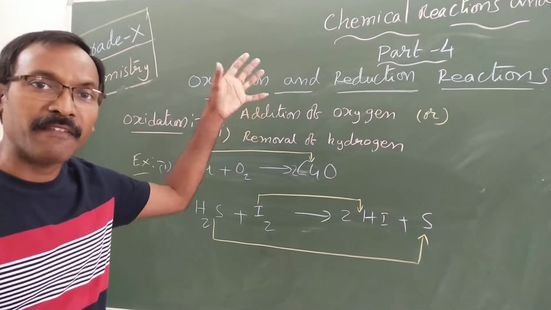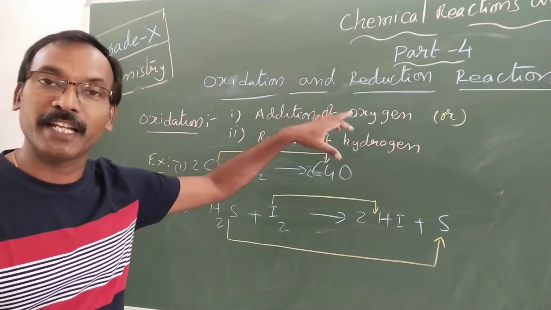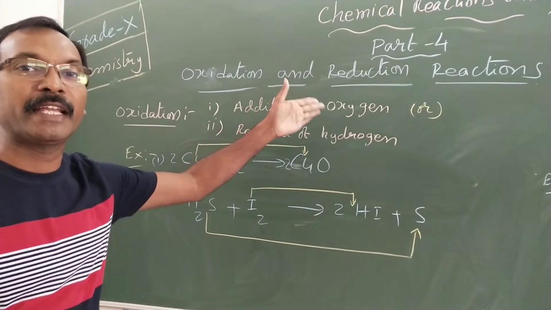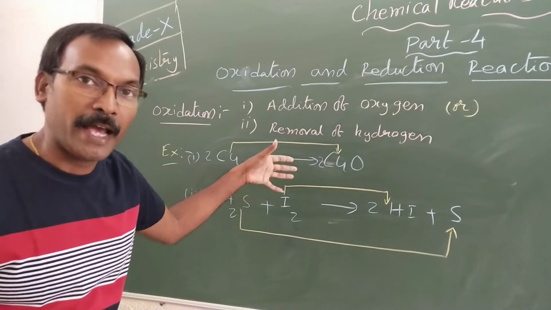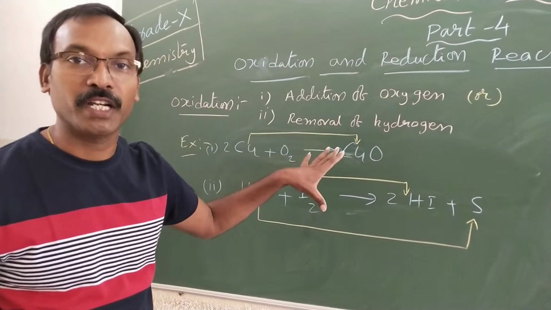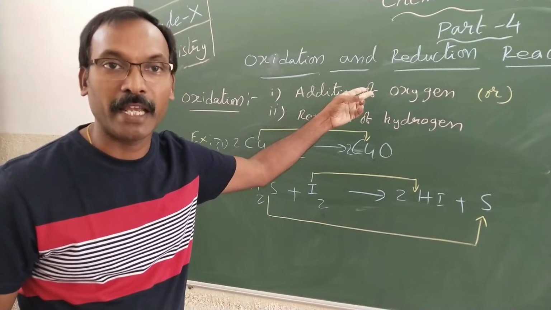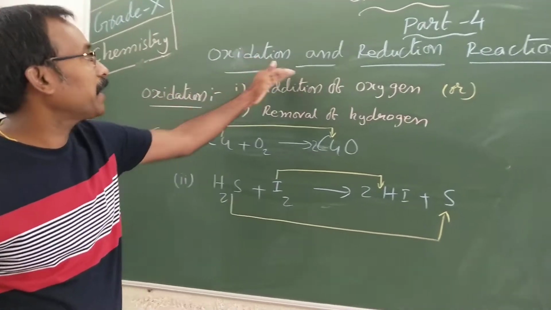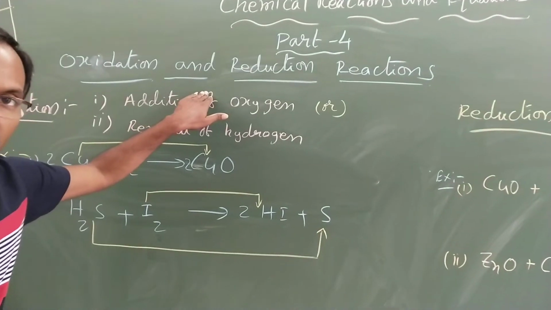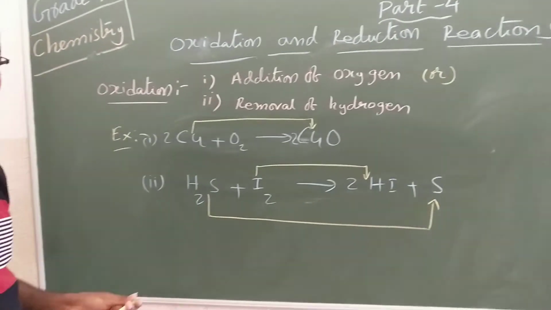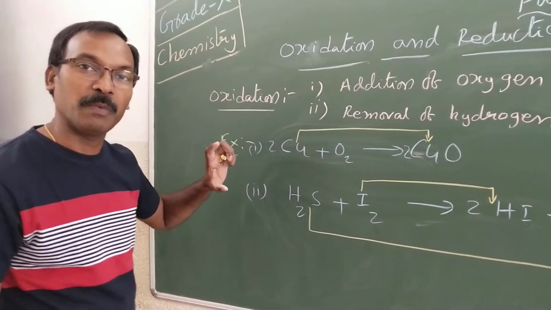In every chemical reaction, either oxidation or reduction takes place. That's why it may be taken as a separate type as per my convenience and your understanding. But in some books it is given as the 5th type of chemical reaction. But let us take it as a separate one, oxidation reduction reactions. Okay? Now let us understand what we mean by oxidation and what we mean by reduction.